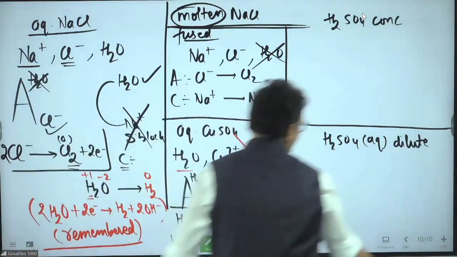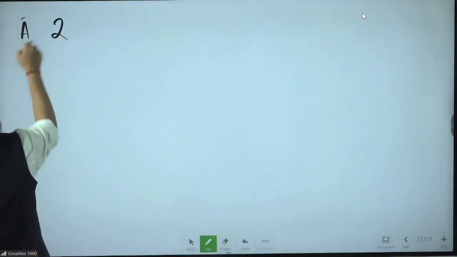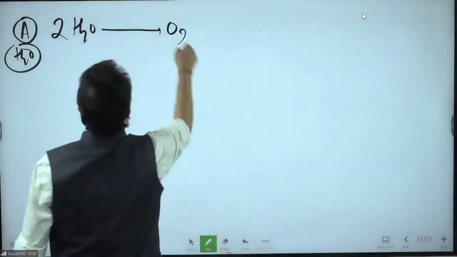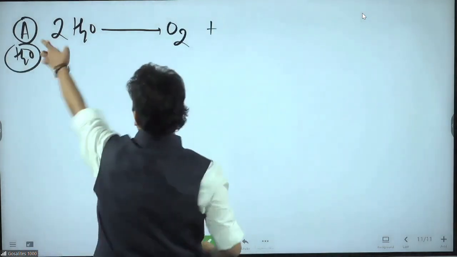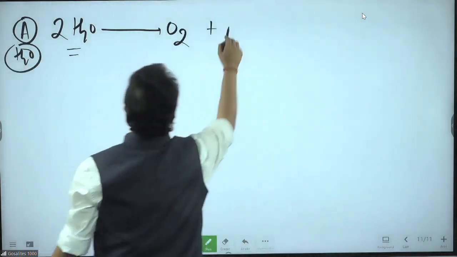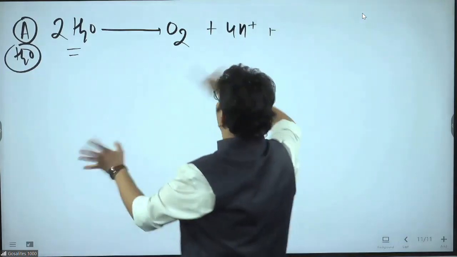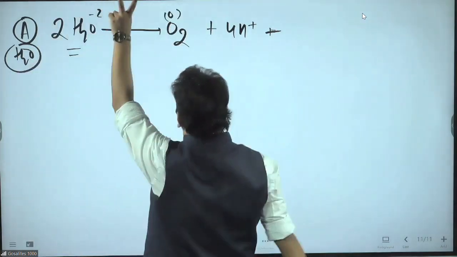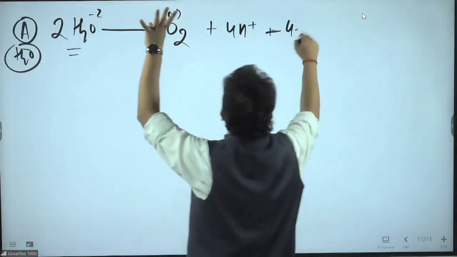In the next slide you will be able to copy. So what will happen at anode for water? 2H2O will become O2. O2 will come out plus 2O. How many hydrogen? 4. So 4H plus comes out as it is without any problem. How many electrons transferred? -2 to 0, 2 electrons. For 2 oxygen, 4 electrons. So 4 electrons go out.